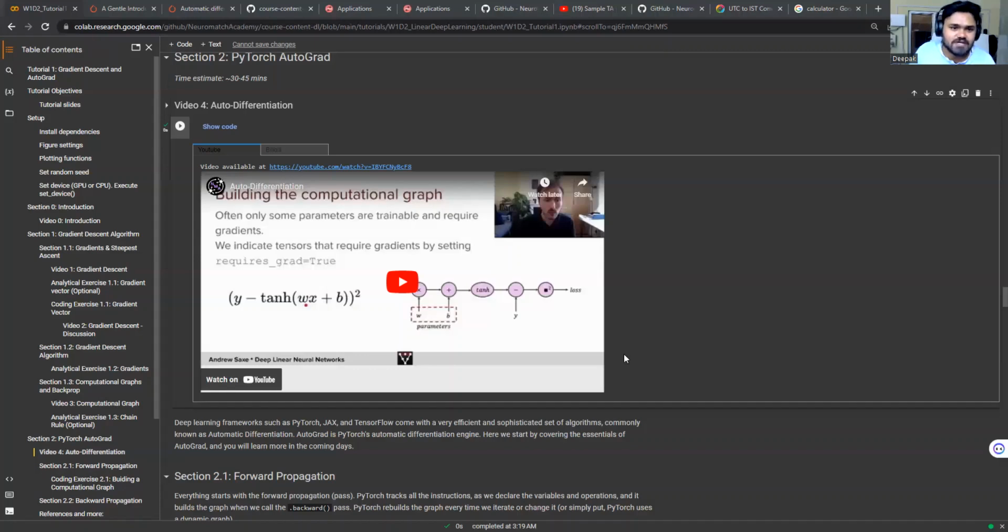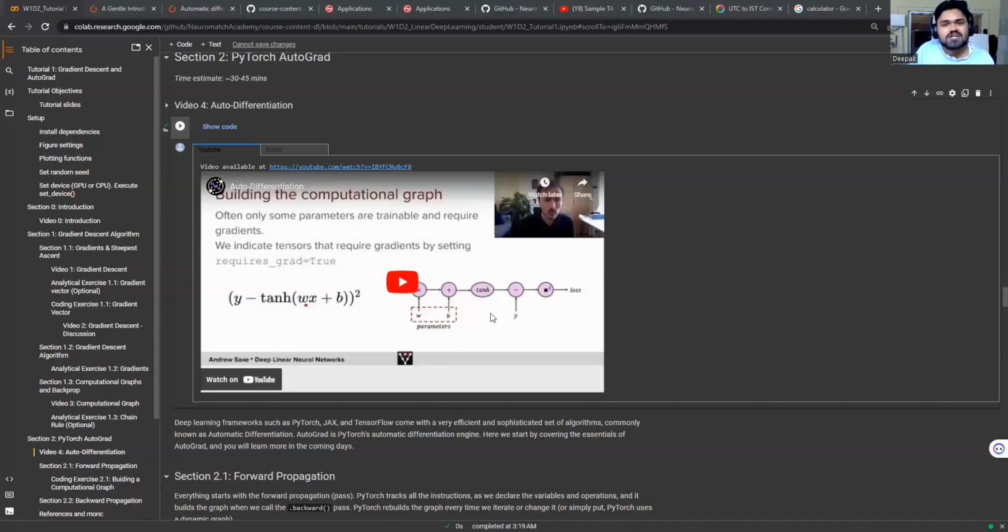So today we will be learning about Autograd. Deep learning frameworks like PyTorch and TensorFlow have their own efficient and sophisticated set of algorithms, also known as automatic differentiation. In the case of PyTorch, it is called Autograd. Why is Autograd so important? Because in deep learning, it allows us to efficiently compute the gradient of the loss function with respect to all the parameters in the computational graph.